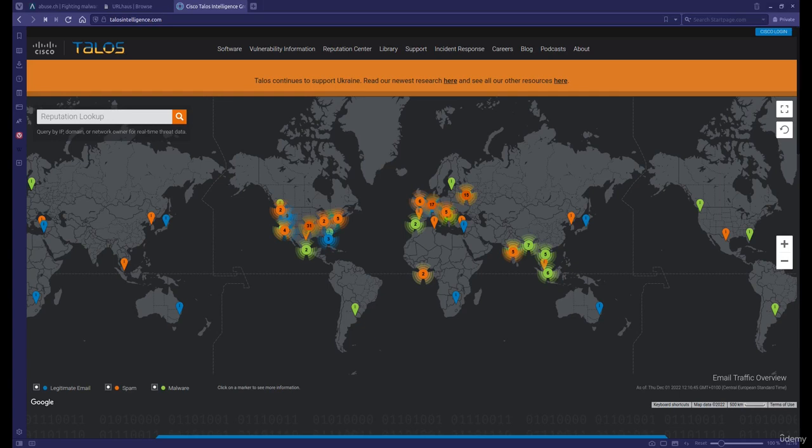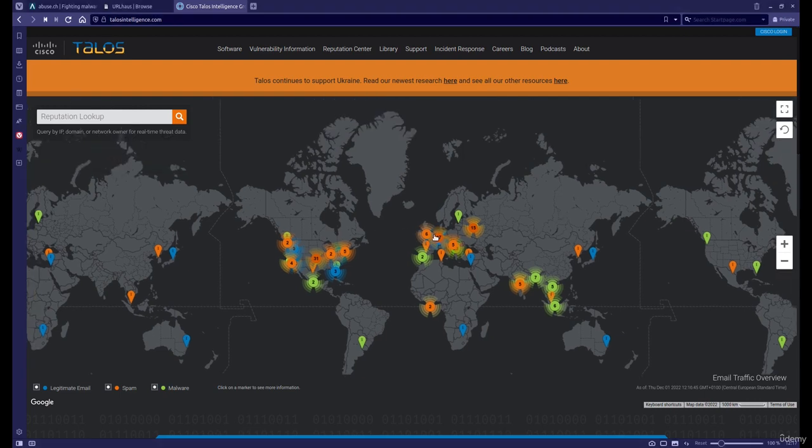Another website you can use to investigate threats is Talos. This is part of Cisco, so it's not actually by the Abuse group, but a Cisco company. And this allows you to investigate, for example, servers and also threats. You'll see by default a world map, and you can query by IP, domain, network, and so on.